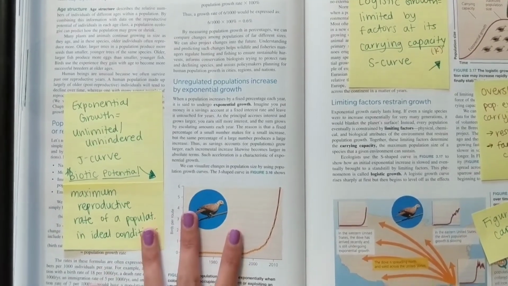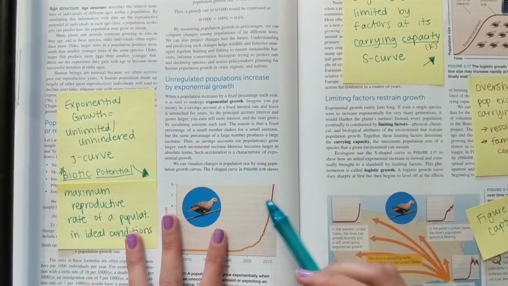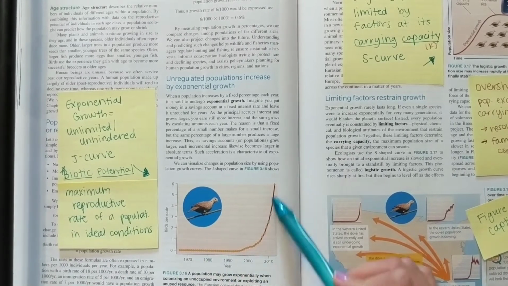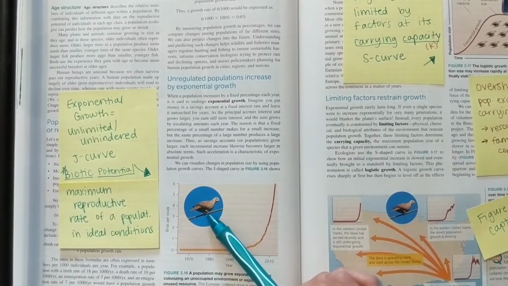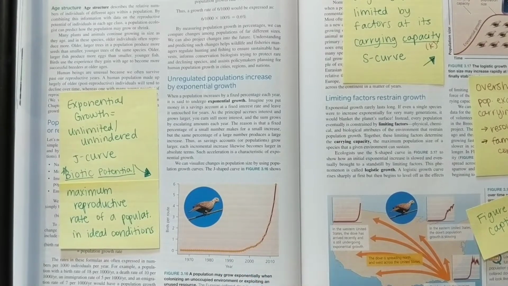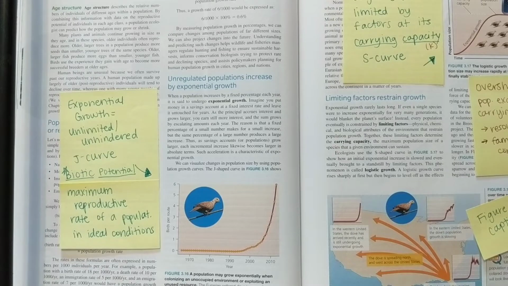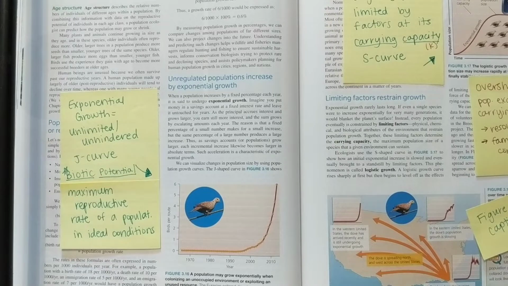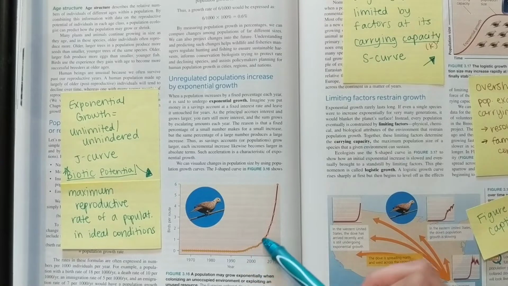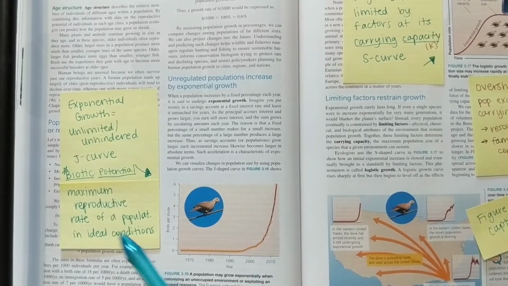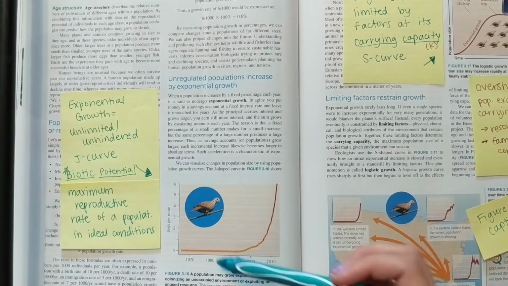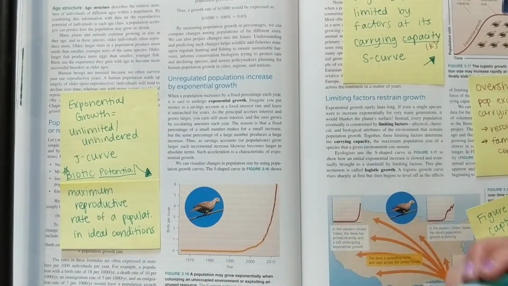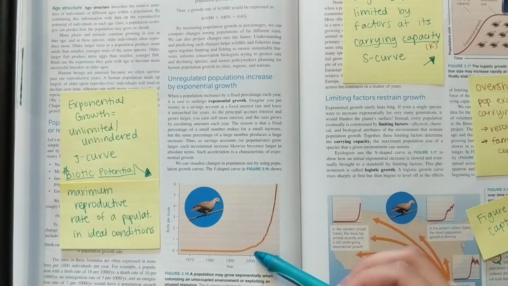You have to know what an exponential growth rate looks like, which is shown right here. It looks like a J, and it is rapid growth. So if this dove and another dove have 6 kids, their 6 offspring are going to all have 6 offspring, and so that's going to be 36 doves, and those 36 doves are going to have more offspring. So it's that rapid, unhindered growth right here. And that is happening because there are unlimited resources. There's enough food to go around, there's enough water, no predators, no competition.